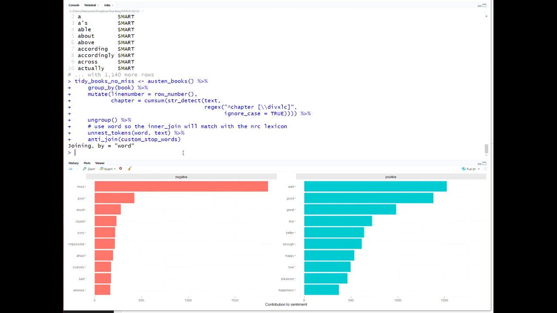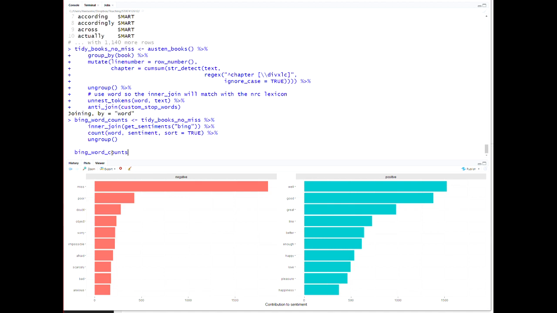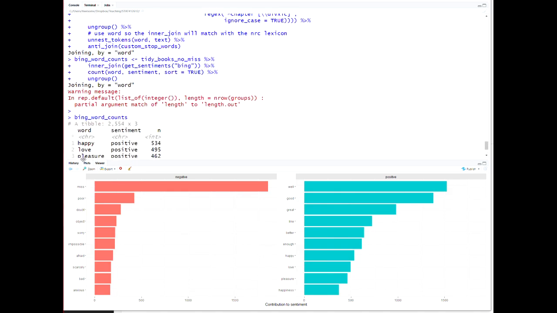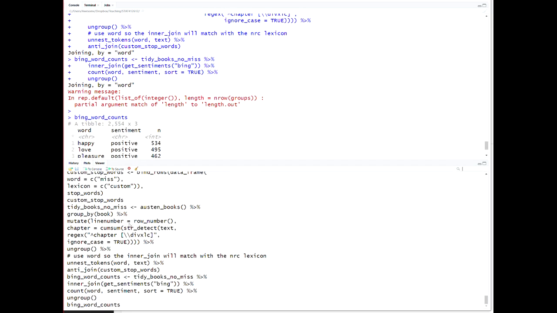So now what should happen is the word miss will just be removed from the text before I do anything with it. And now if I repeat what I had done before with my Bing word counts, I can see that now miss is no longer the top item, and I will scroll back up or put my history up here so you can see what we actually did.